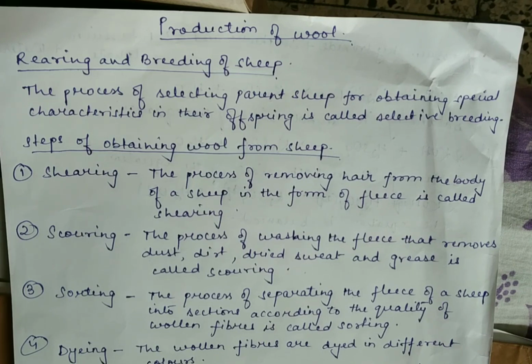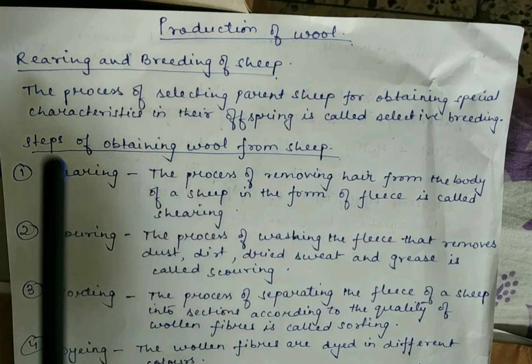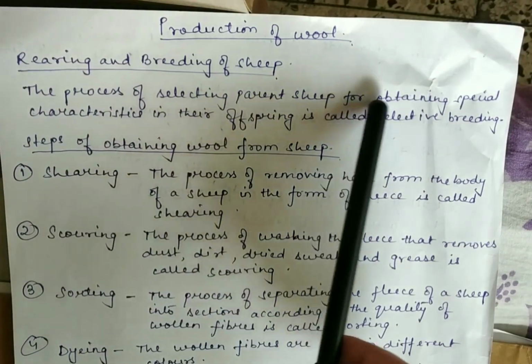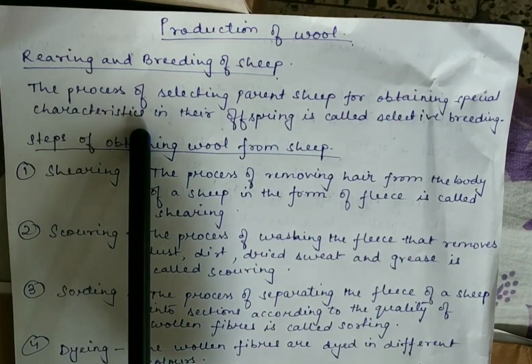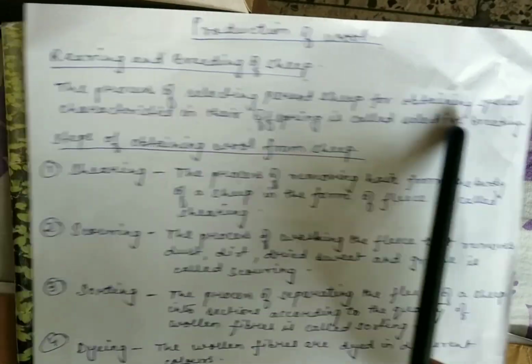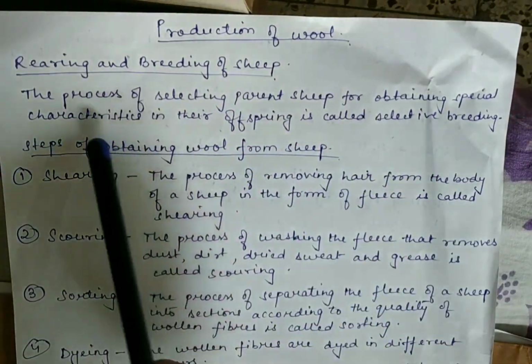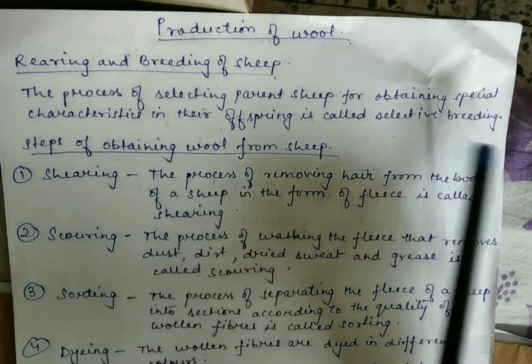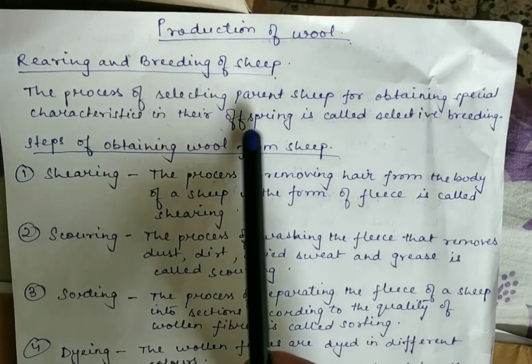So the breeding of sheep is done to obtain such breeds of sheep which yield good quality wool in large quantities. This raises the quality and quantity of wool produced. So this process of selecting parent sheep for obtaining special characteristics in their offspring is called selective breeding. So selective breeding is the process of selecting parent sheep for obtaining special characteristics in their offspring.